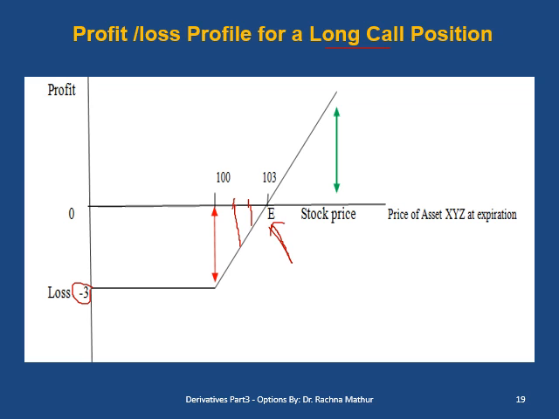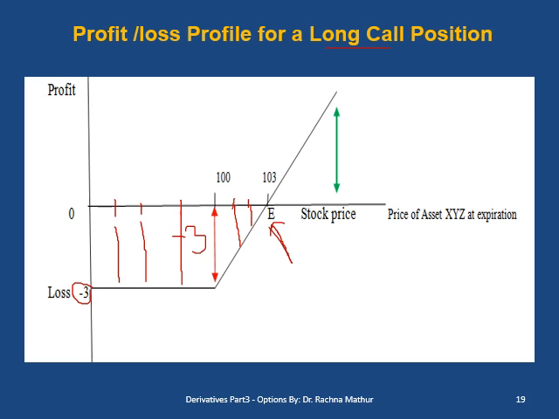The loss will be minus 3. But if the price goes down to 90, the loss will be only minus 3. If the price goes down to 80, the loss will be only minus 3. If the price goes down to 40, the loss will be only minus 3. That is, the loss is limited to the option premium, the token amount which the buyer has paid to come into the deal to get the right to buy the call option.